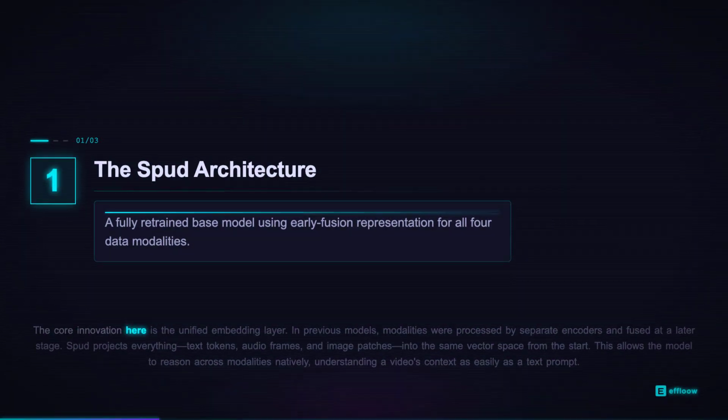The core innovation here is the unified embedding layer. In previous models, modalities were processed by separate encoders and fused at a later stage. Spud projects everything, text tokens, audio frames, and image patches, into the same vector space from the start. This allows the model to reason across modalities natively, understanding a video's context as easily as a text prompt.